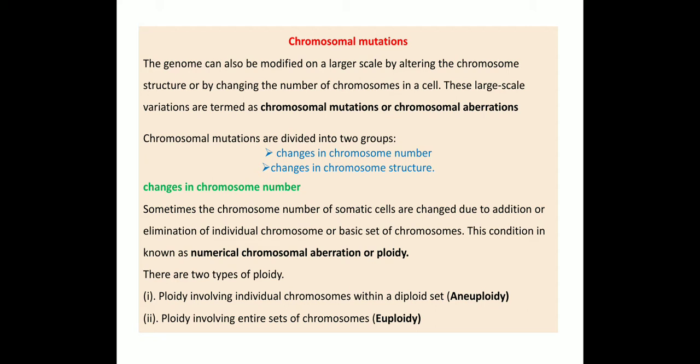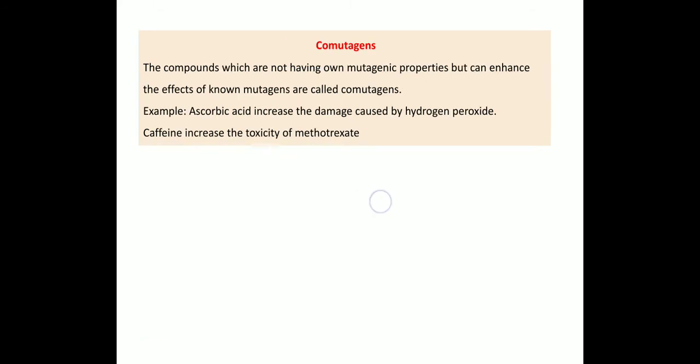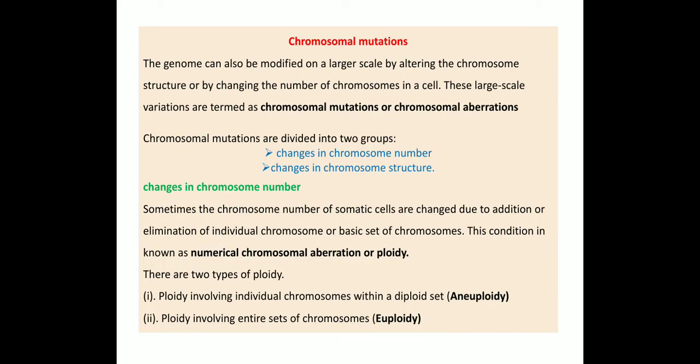The chromosomal mutations are divided into two groups. First one, changes in chromosomal number, and second, changes in chromosomal structure. First, we are discussing the changes that occur in the chromosomal number, or numerical changes.